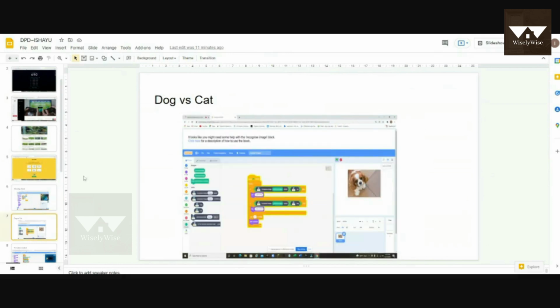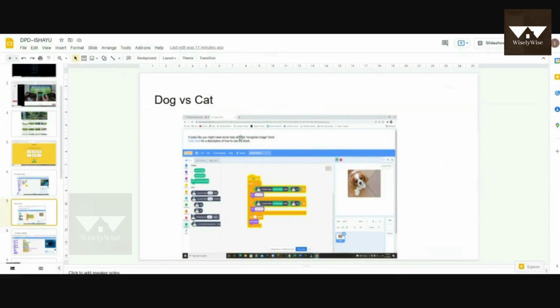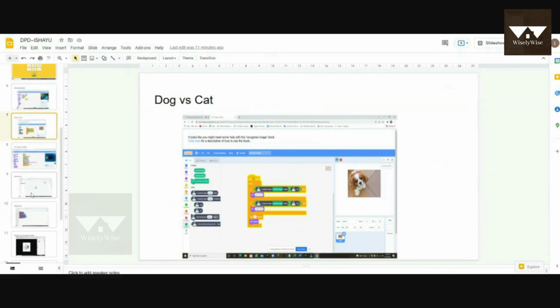And then after that we made this on the machine learning website. And then after that we used Scratch. Like we opened it in Scratch, and then we put the coding blocks, and then we made this so that if you put a dog or a cat image, then it would recognize it and say I'm a dog or I'm a cat.